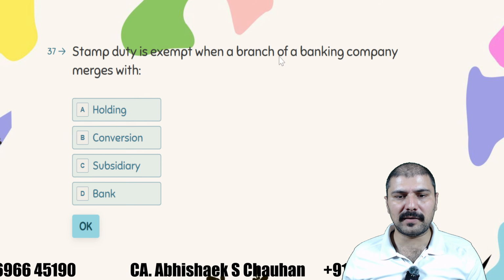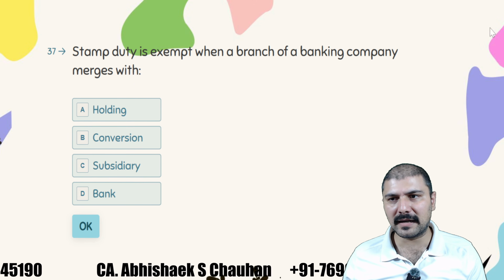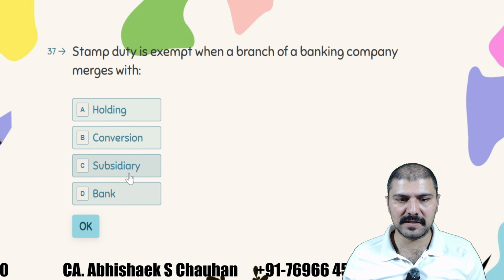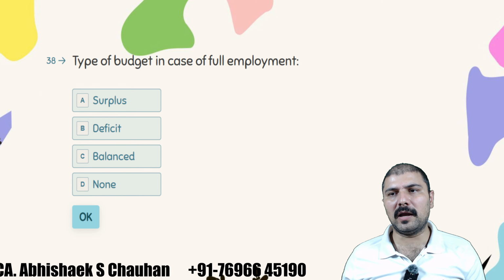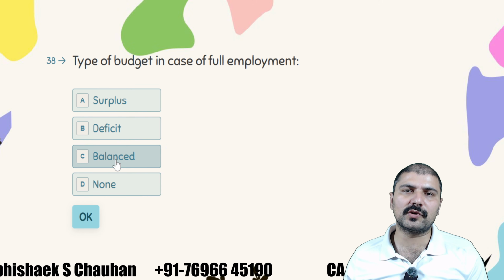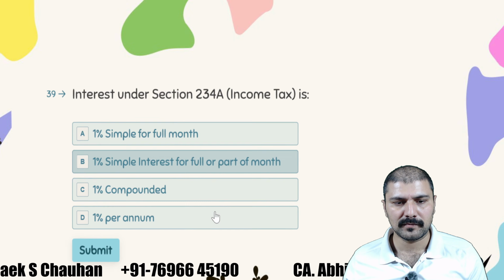Stamp duty is exempt when a branch of a banking company merges with the subsidiary. Type of budget in case of full employment? If full employment is there, we should present a balanced budget.